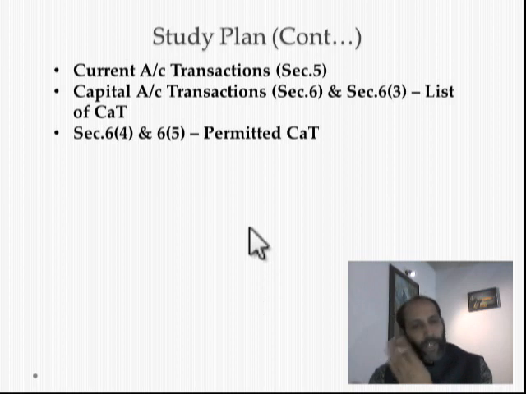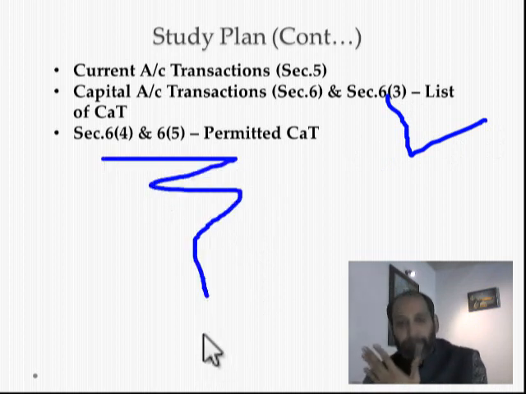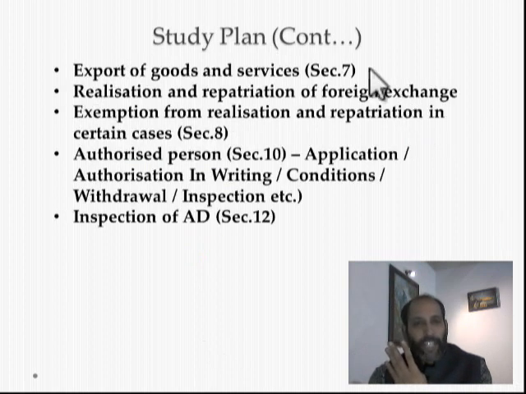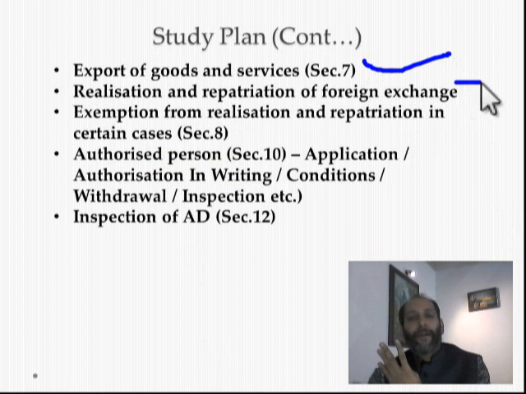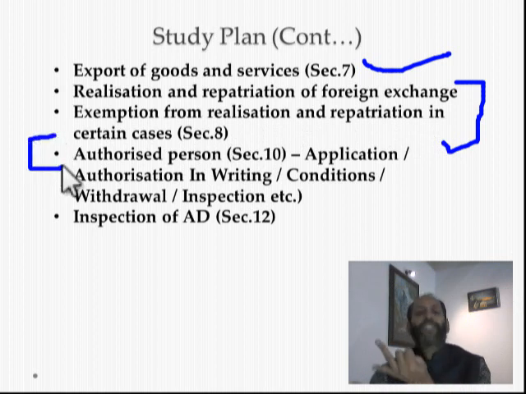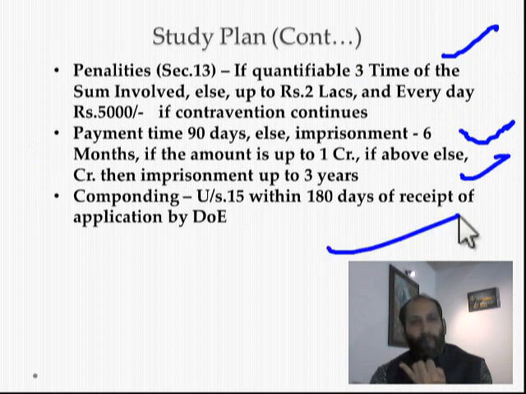And the provisions already discussed, pack number 5 is the list of capital account transactions, and especially the permitted capital account transactions, that is the exemptions for capital account transactions. Then pack number 6 is export of goods and services, which is very important. Pack number 7 is sections 8 and 9, regarding realization, repatriation, exemption of repatriation. Pack number 8 is regarding authorized persons and their inspection. Pack number 9 is regarding penalties and prosecutions, payments, civil imprisonment, compounding.